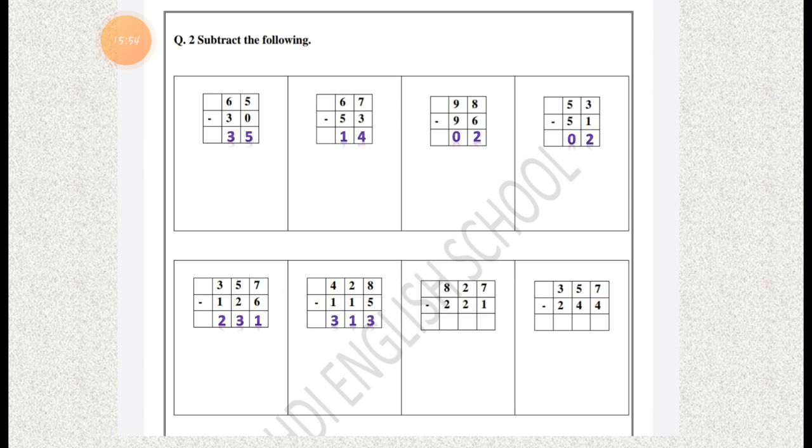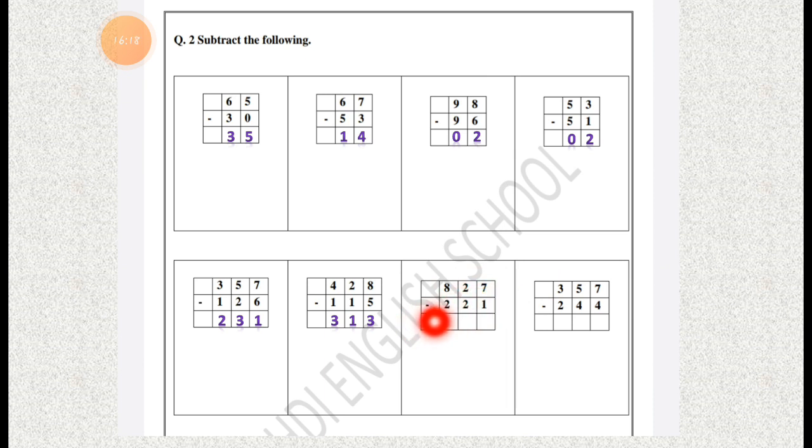Yes, 3 fingers are left. Write down 3 under the hundreds column. Now how can we read this answer? 313. Now the next sum is 827.